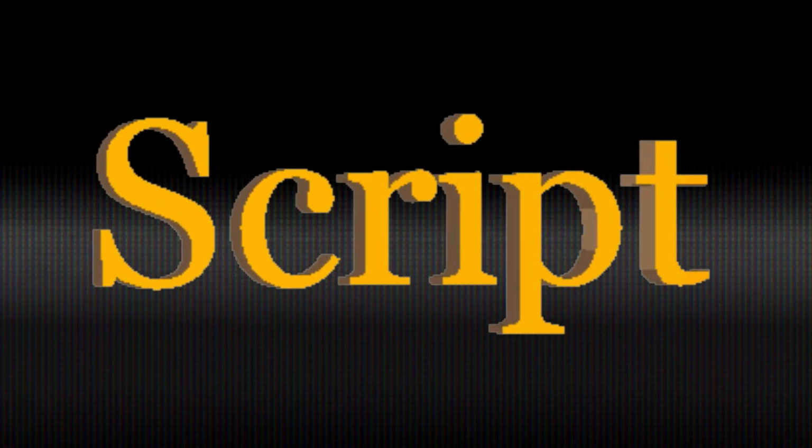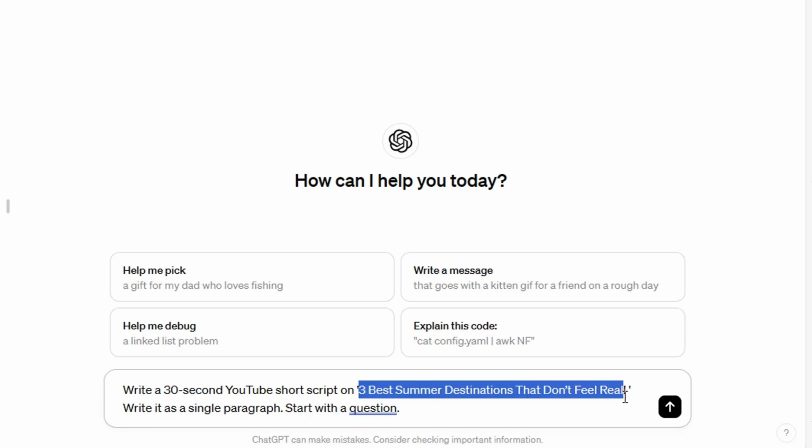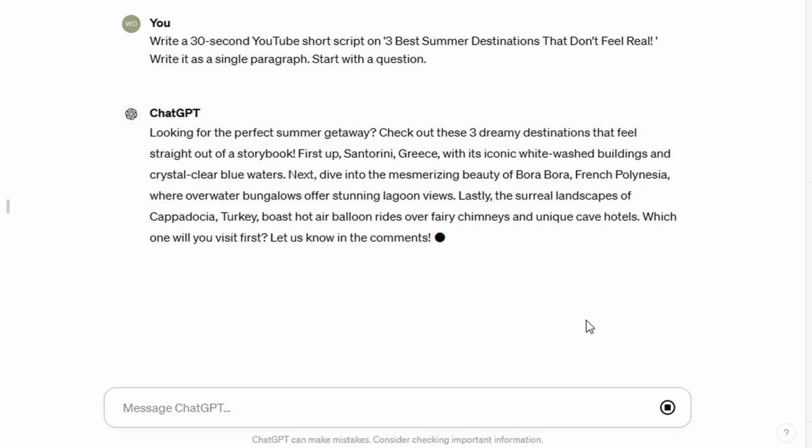Now the script. Write a prompt similar to this one. You can write the prompt in your own style. Mention whether the script will be 20 or 30 seconds long. You can specify which places the script should cover. I am not specifying them here. ChatGPT will provide descriptions of 3 beautiful places in its own way. So, this will be our script.